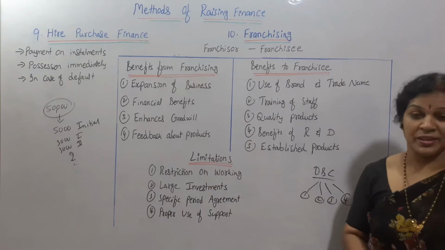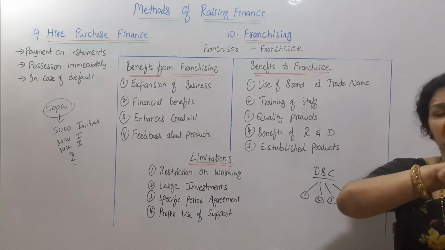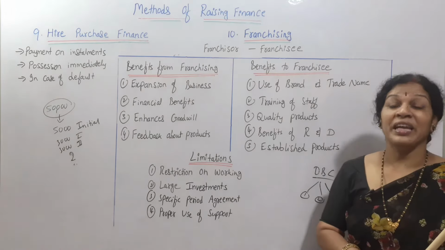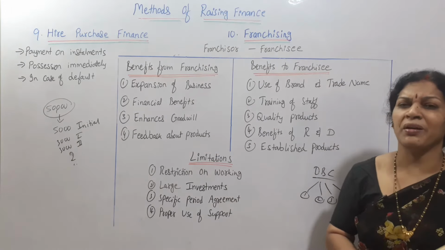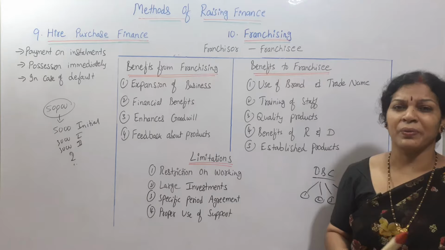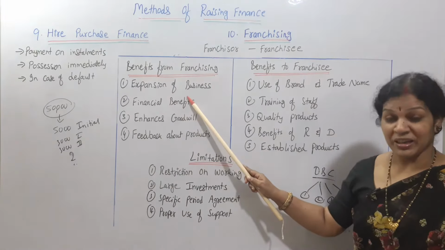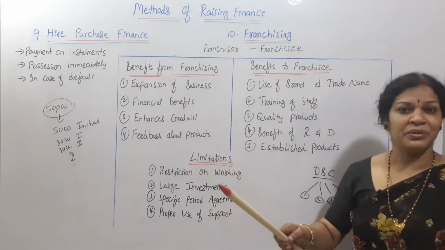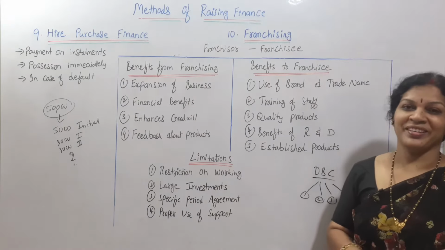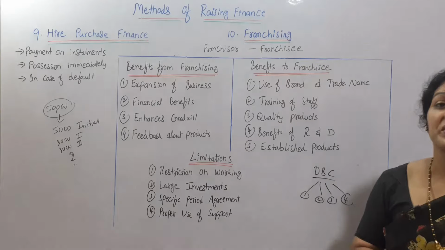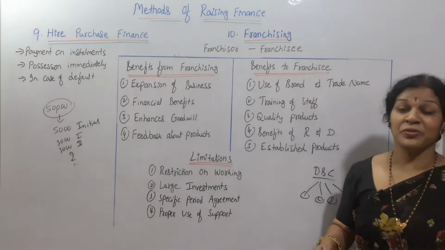Suppose KFC was established in some other country, but they have given franchising to many people. Now all over the world, wherever you go, you will find KFC. So that is expansion of business. Bata also you can take. In our country, wherever you go, you will find Bata. So expansion of business is possible through franchising.